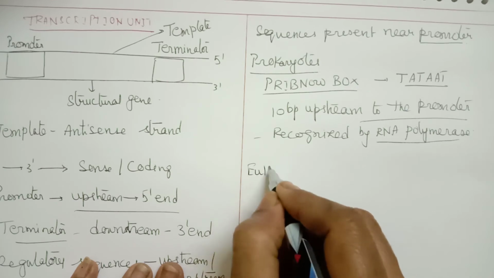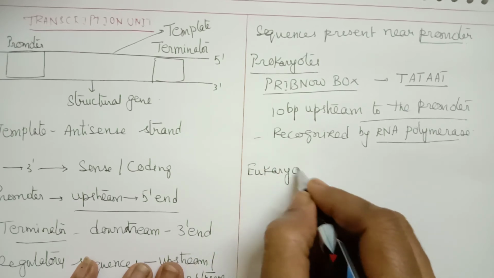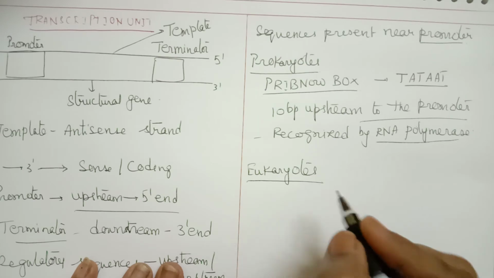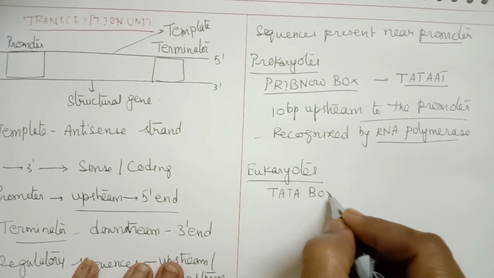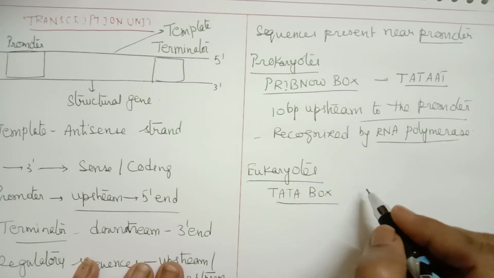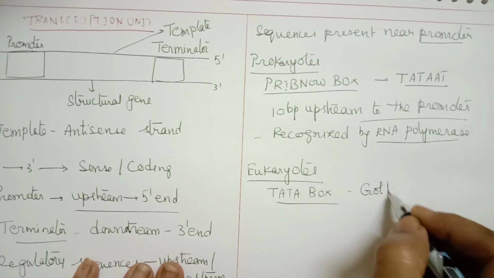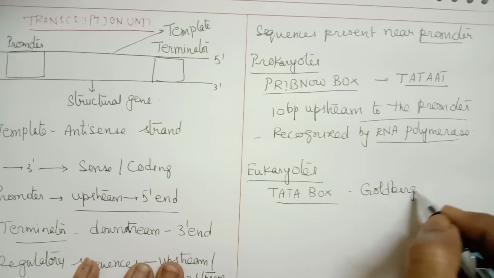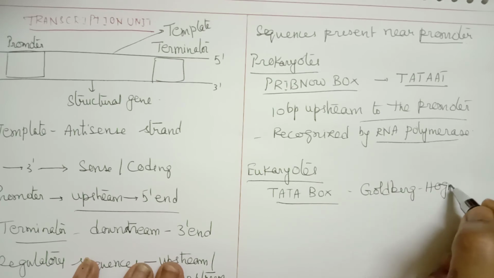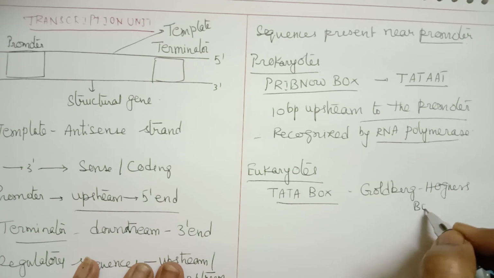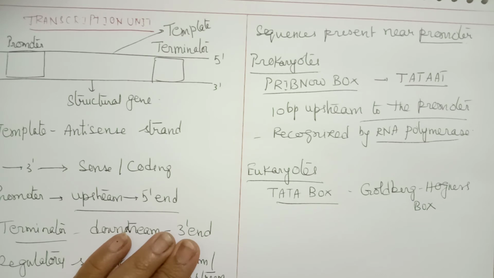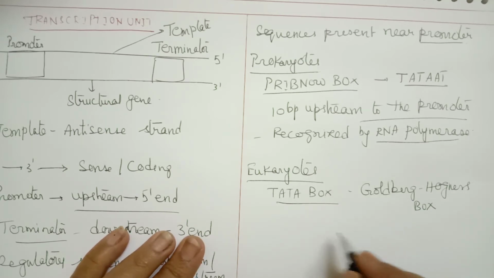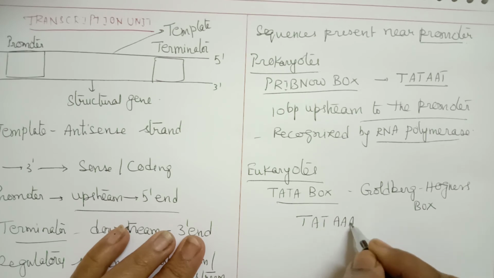Now in eukaryotes it is called the TATA box, or, after the scientists, the Goldberg and Hogness box. This sequence consists of TATAA.